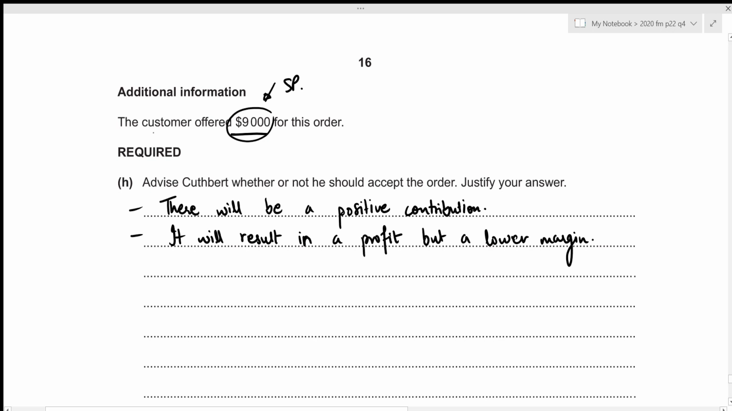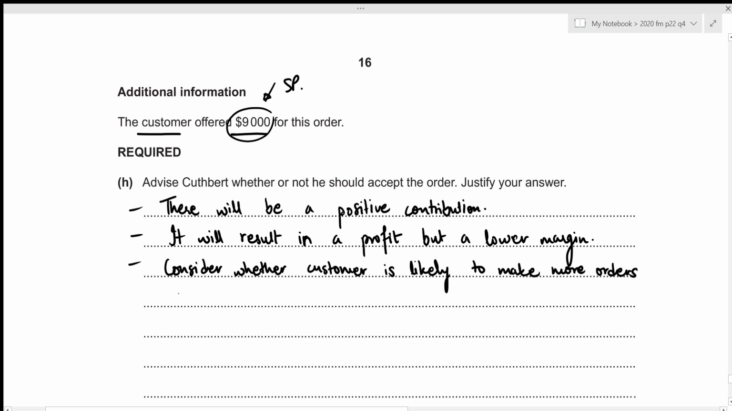The next thing we need to consider is the customer. We need to consider whether this customer is likely to make more orders in the future and at what price. Because if this is only a one-time order, maybe we should not settle for this lower selling price. But if the customer is likely to remain loyal to our company, then it would be wise to accept this order. Let's write it down. Consider whether customer is likely to make more orders and at what price.